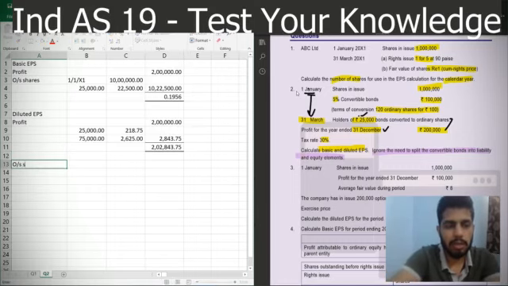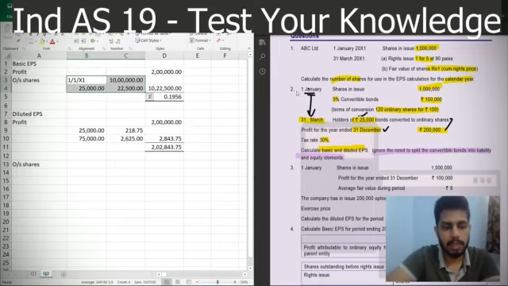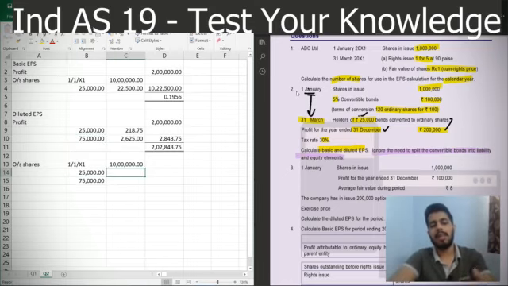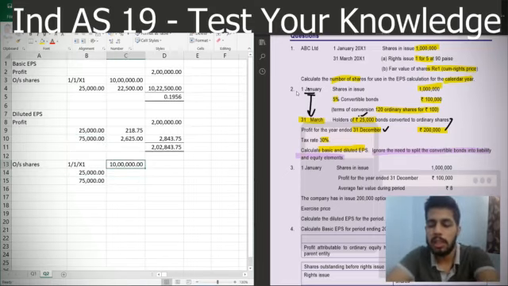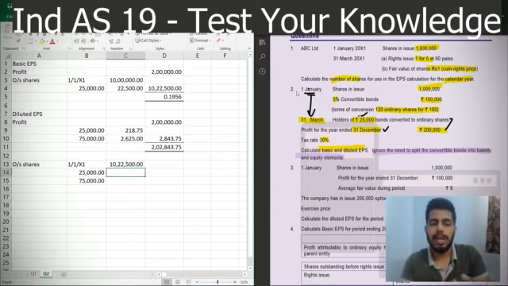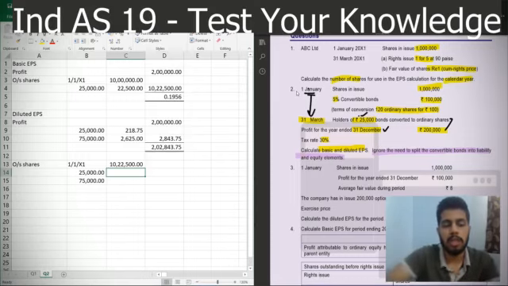Now we'll have to calculate the outstanding shares. So again, outstanding shares will be adjusted for all the things we just did for the profit, right? So outstanding shares we have 10,22,500 will be taken, because the outstanding shares were 10 lakh as on 1st January, which has been adjusted for the 25,000 rupees bonds for the 9 months, which was actual conversion. So actually our outstanding shares were 10,22,500.